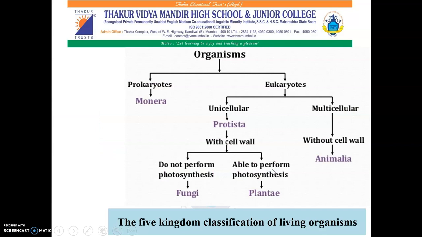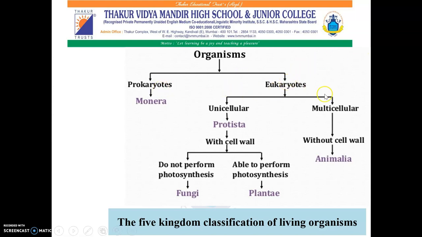Picture shows the classification of all the living organisms. It is mainly divided into two categories, that is prokaryotes and eukaryotes. Under prokaryotes, the Monera kingdom is there that contains all the unicellular organisms with prokaryotic cell organization such as bacteria. They are single-celled organisms with no true nuclear membrane.